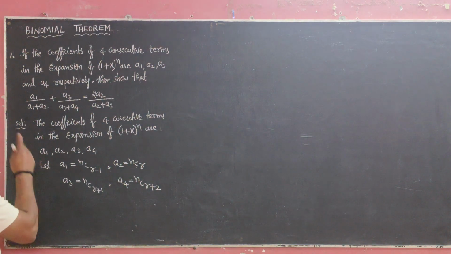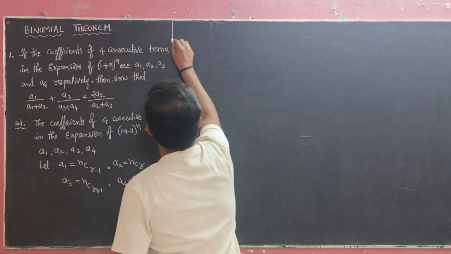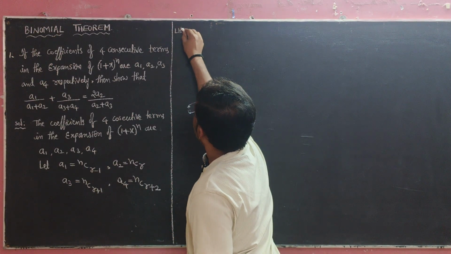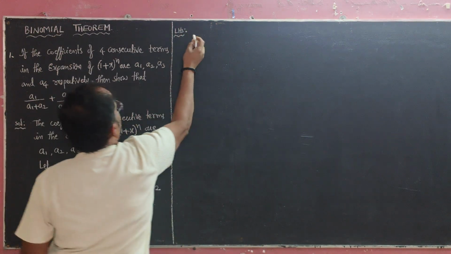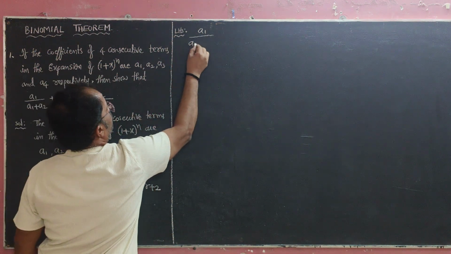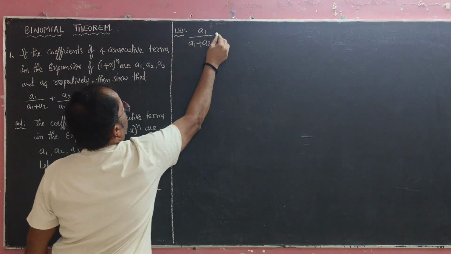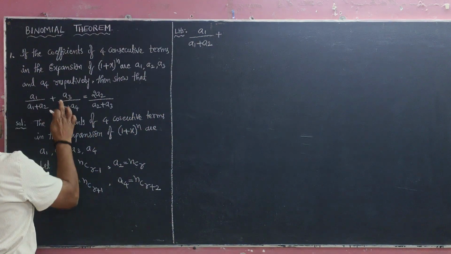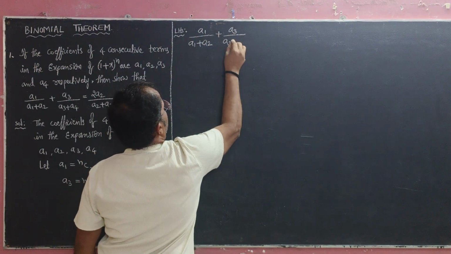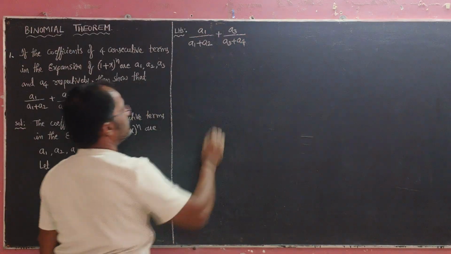Okay, now LHS. Let LHS equal, what is the LHS? a1/(a1 + a2) + a3/(a3 + a4).